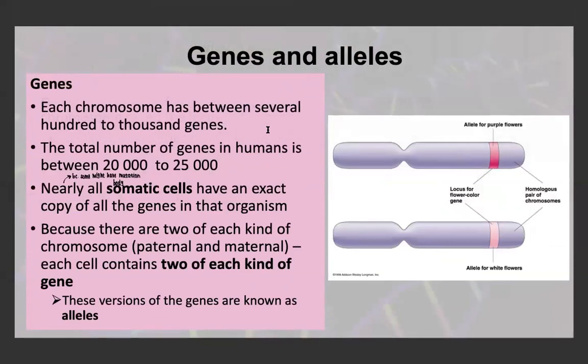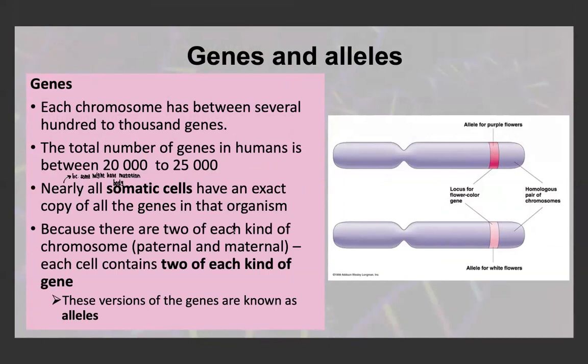Each chromosome has between several hundred to several thousand genes. The total number of genes in humans is between 20,000 and 25,000, so we have a lot of genes. Almost all somatic cells, so almost all body cells, have an exact copy of the genes in that organism. We say almost all cells because some may have a mutation.